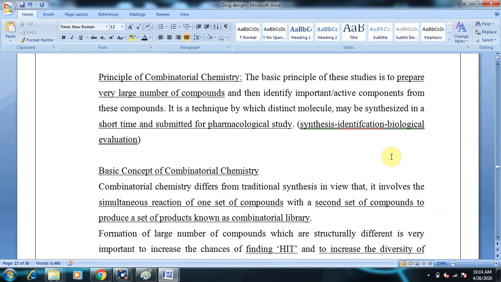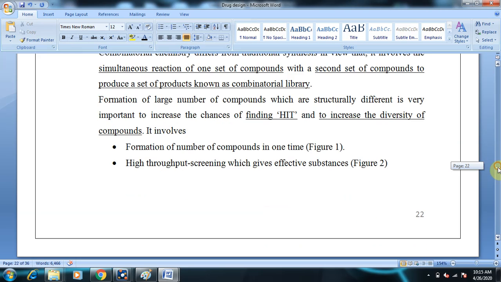of compounds. Suppose you have a set of compounds A, it has 3 compounds, and you have another set B, it has 3 compounds. The permutation and combination may give 9 compounds in the chemical library. So you are preparing a combinatorial library of compounds utilizing 2 sets of compounds. The basic concept involves simultaneous reaction of one set of compounds with the second set of compounds to produce a combinatorial library of products by use of various permutations and combinations.